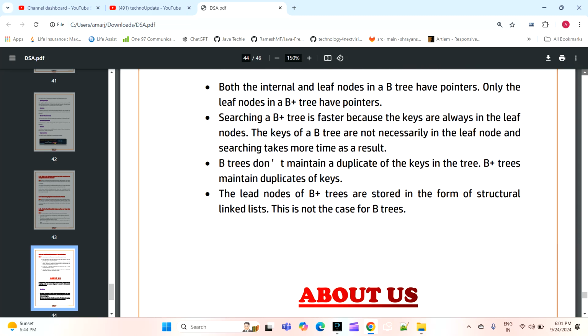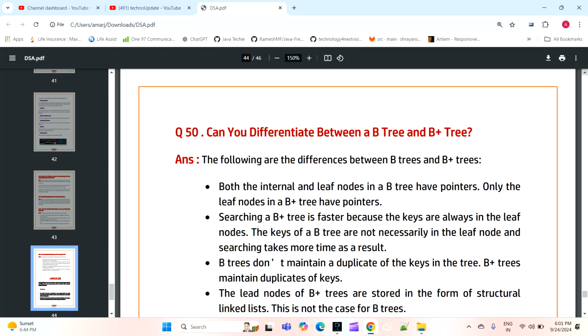So these are all related to the top 50 data structures and algorithms based interview questions. So if you prepare for that, you will easily crack the basics of data structures related questions and the basics of algorithms and programming based on any language, either C or Java.